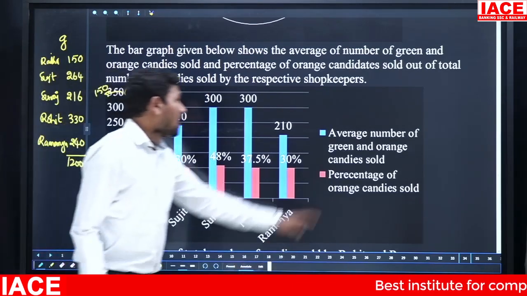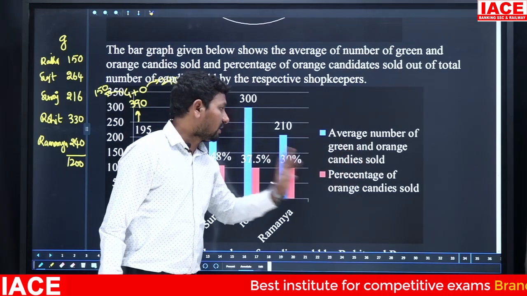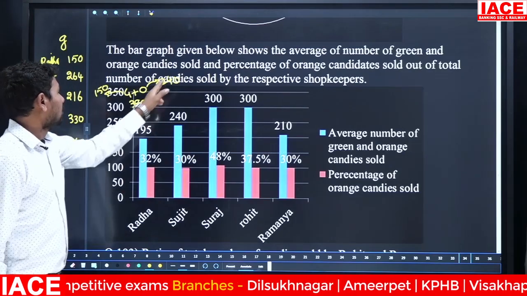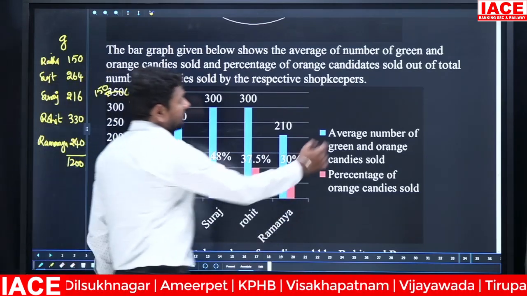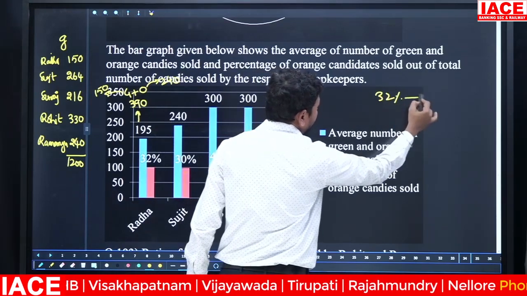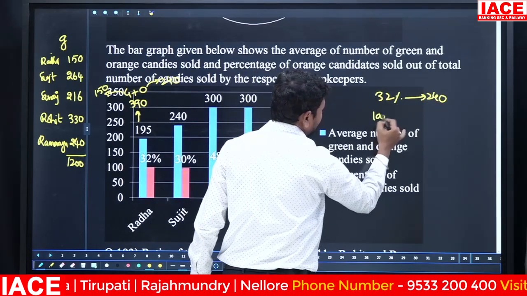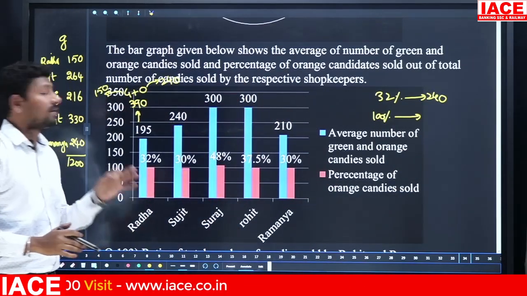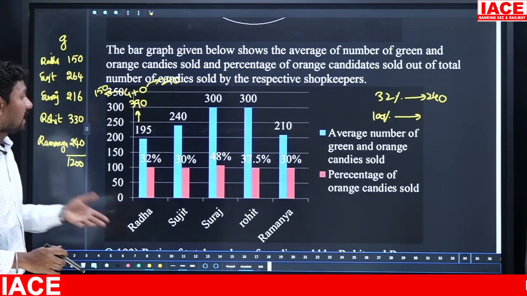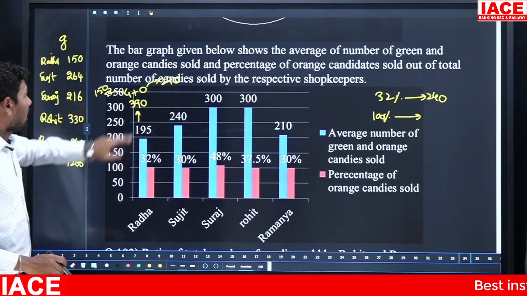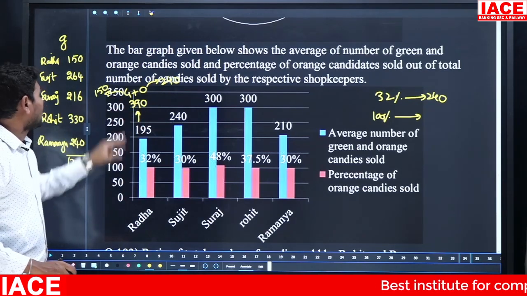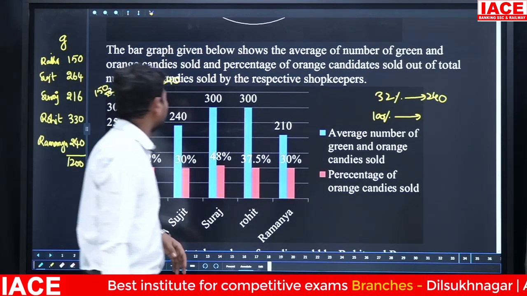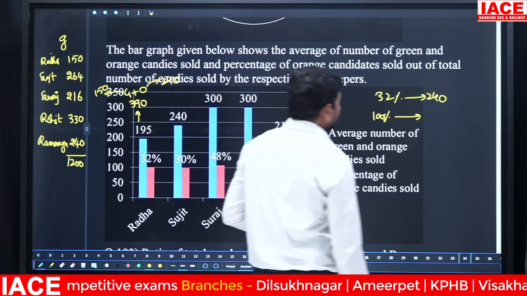And the condition wise, average number of green and orange candies sold. Percentage of orange candies is how much percentage? 32%. Then 32% is equal to 240. Then 100% is equal to how much? That means we need to calculate first person Radha. How many candies sold out? Green wise 150, and green and orange wise total is 390. Here we can apply the 32%. 32% is equal to 240.